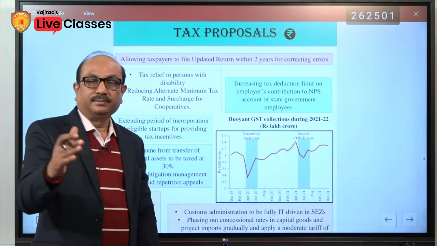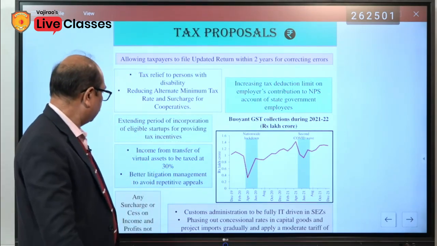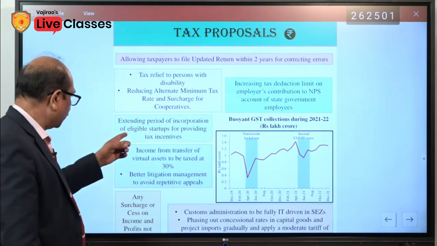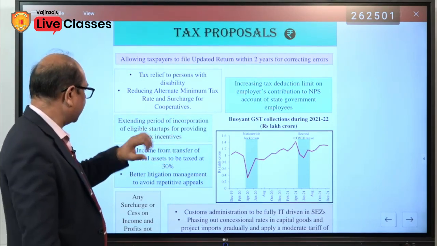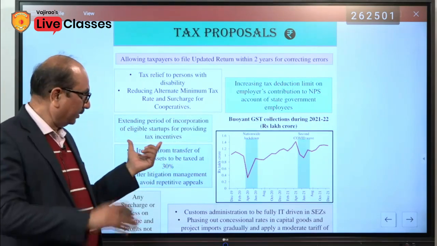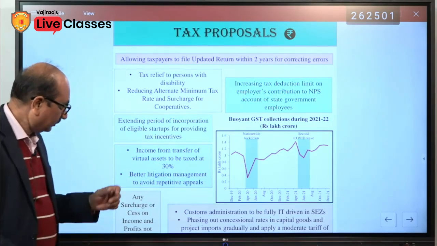Now they will have to pay only 15%. So there has been a parity. Extending period of incorporation of eligible startups for providing tax incentives. This is for the startups. Now the period will be announced later on, what would be the mechanism.